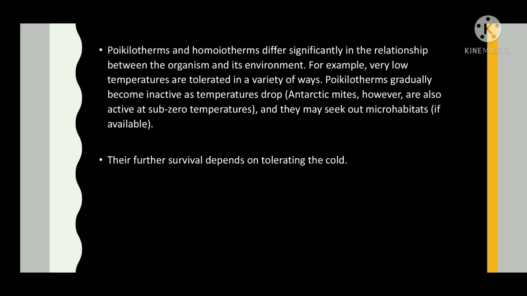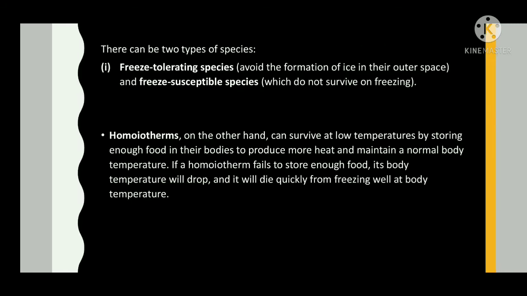Their further survival depends on tolerating the cold. There can be two types of species: freeze-tolerating species, which avoid the formation of ice in their outer space, and freeze-susceptible species, which do not survive freezing.